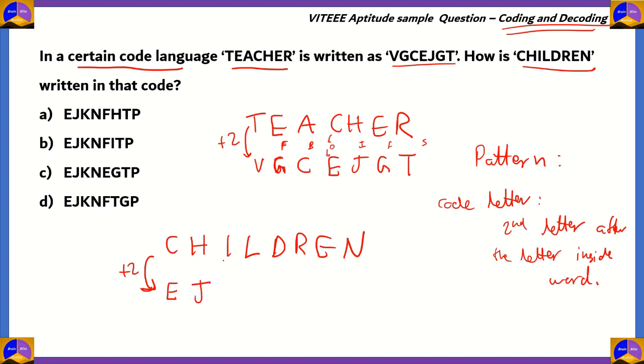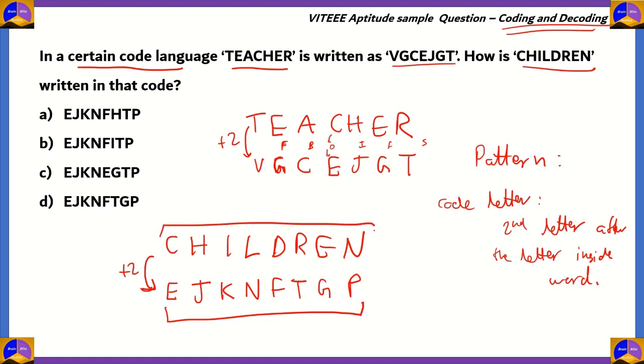That's pretty good. Let's do it together. The next letter after I is J, after J you have K. After L you have M, and after M you have N. Use the code. D +1 gives you E, E +1 gives you F, and R +1 gives you S, S +1 gives you T. F comes after E, G comes after F, and O comes after N, P comes after O. So E, J, K, N, F, T, G, P will be the correct code for the word children.